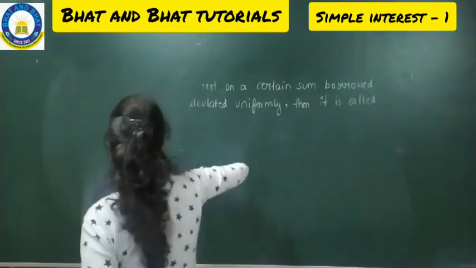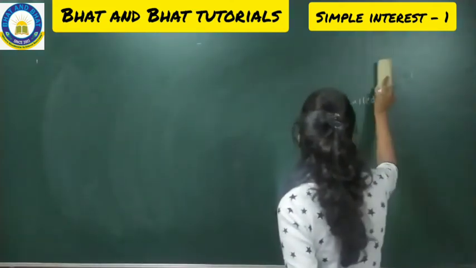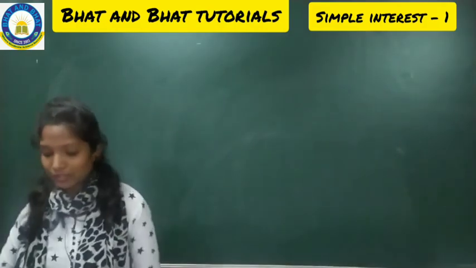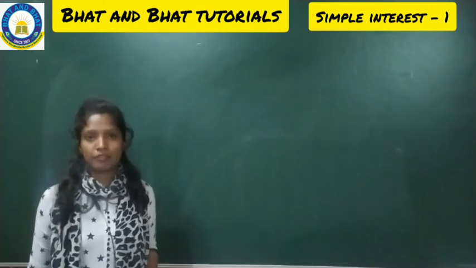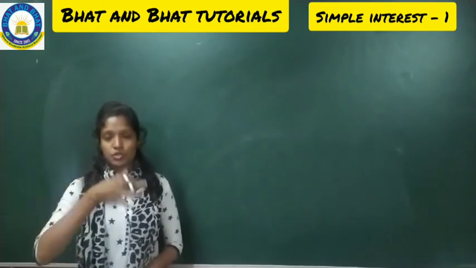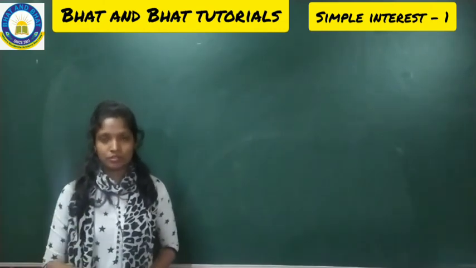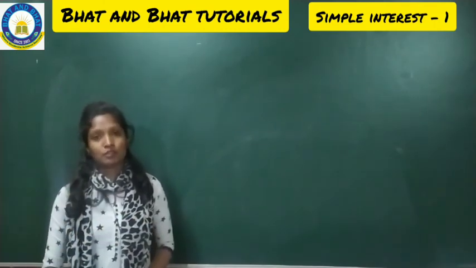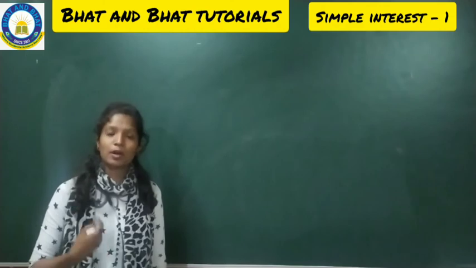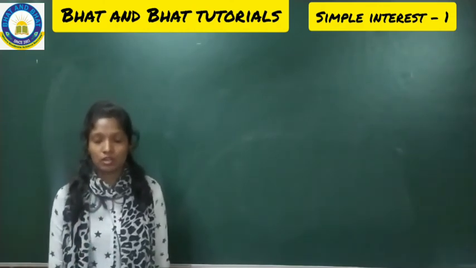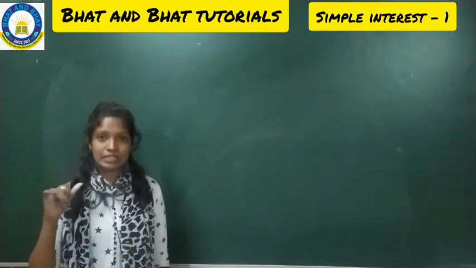So simple interest is nothing but the interest amount that you are going to calculate on the borrowed amount. But principal is nothing but the actual amount that you have borrowed. Sometimes in your question they'll give only the interest, time period, and the actual amount you are receiving at the end. At that time you have to find out what amount you have given to a person. For that we call it the principal.